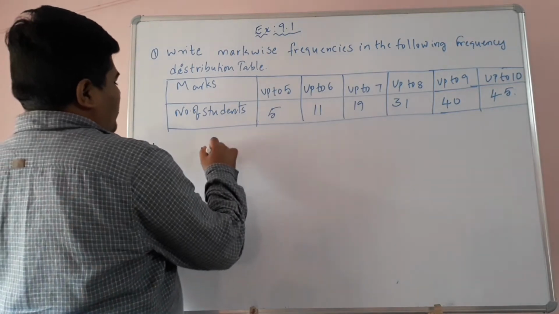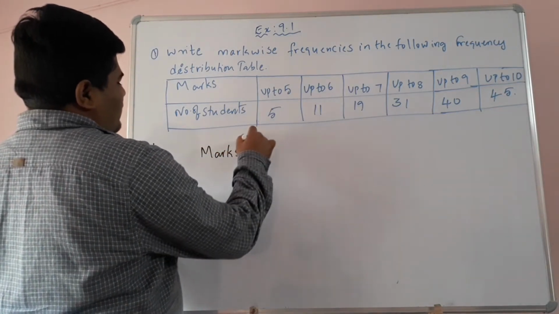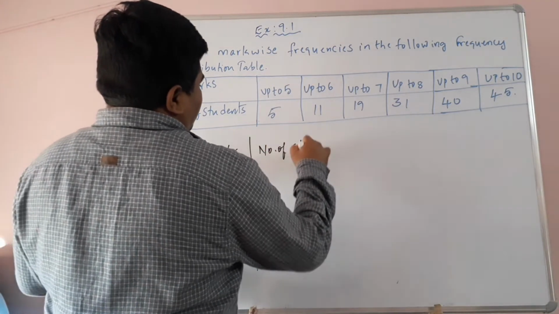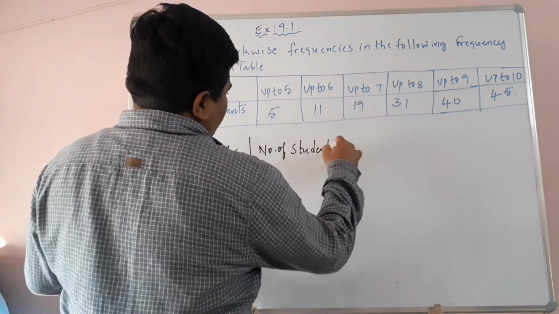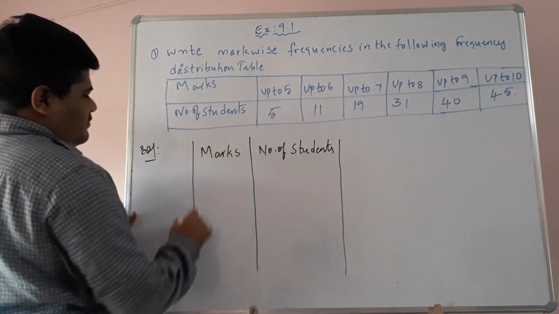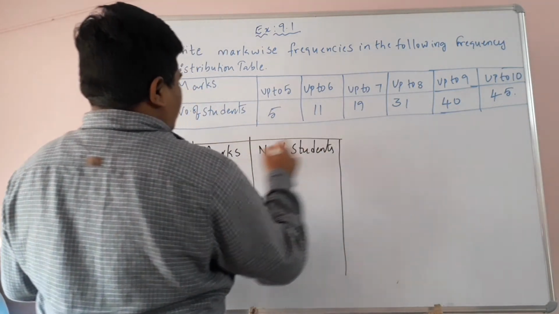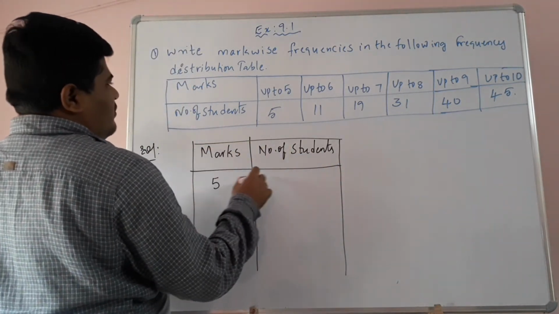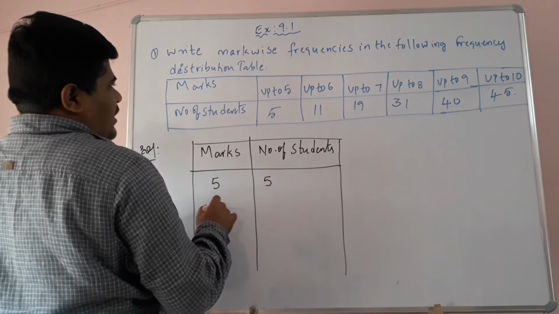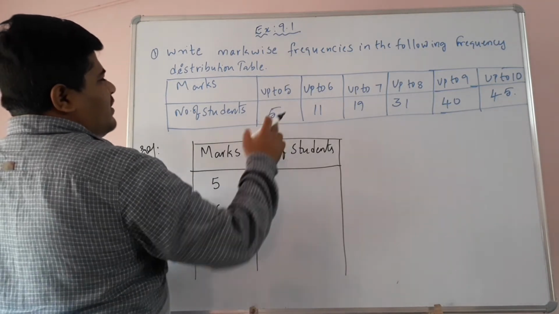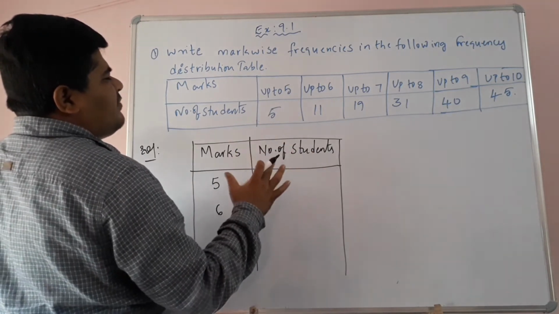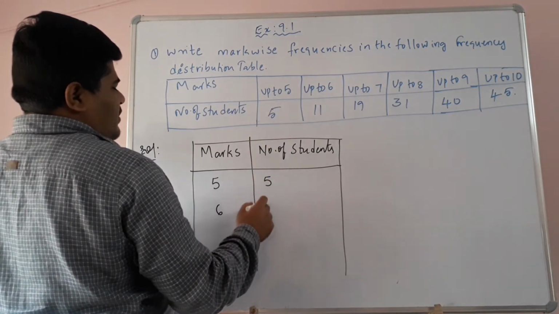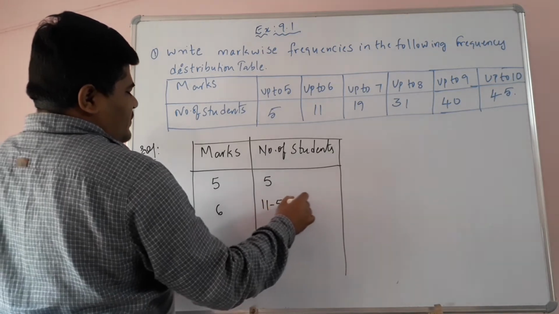Take one column for marks and another column for number of students. Up to 5, 5 students got 5. Up to 6, children, means 11 minus 5. You have to subtract the previous frequency from the present frequency, then we get how many students got 6 marks. So that is 11 minus 5, 6.